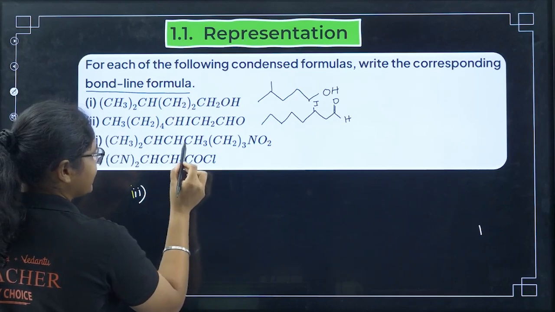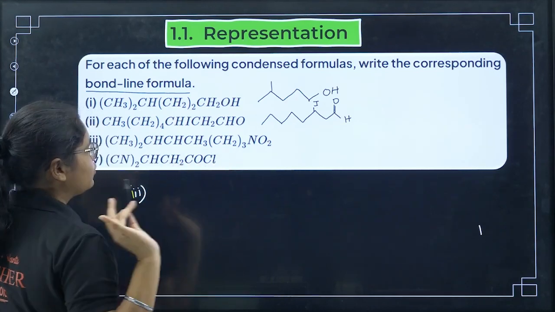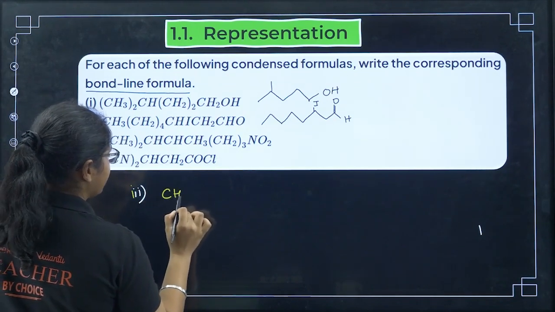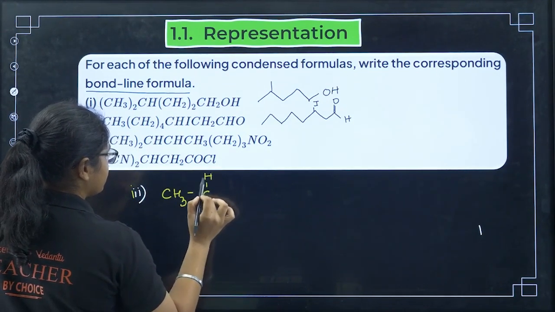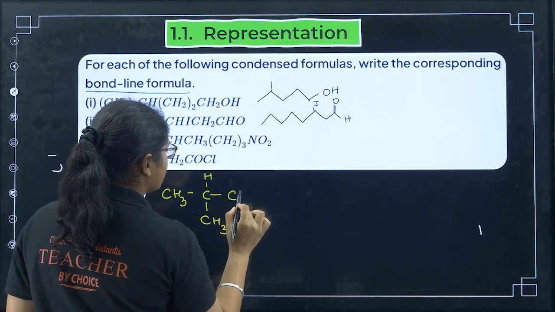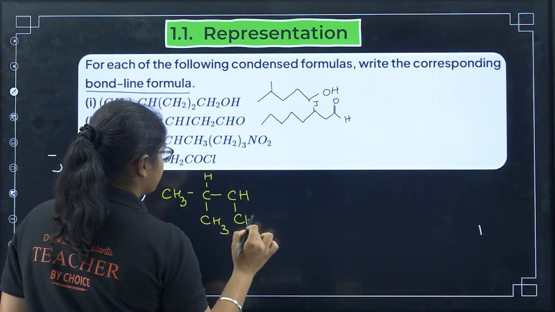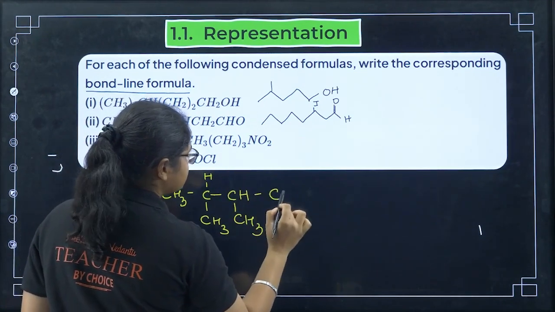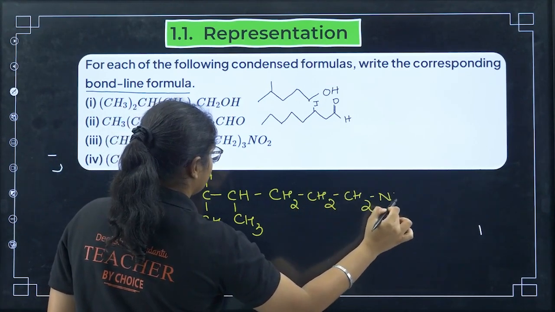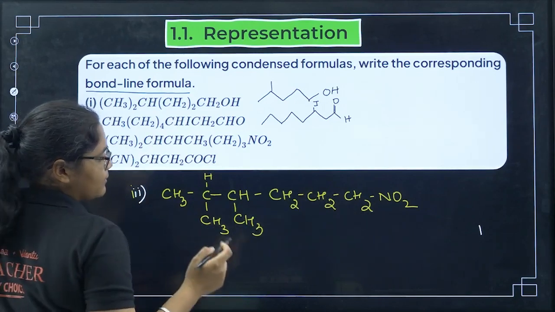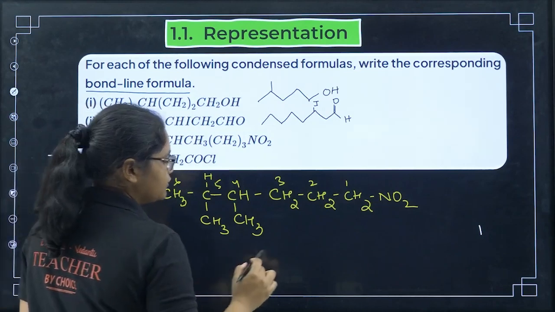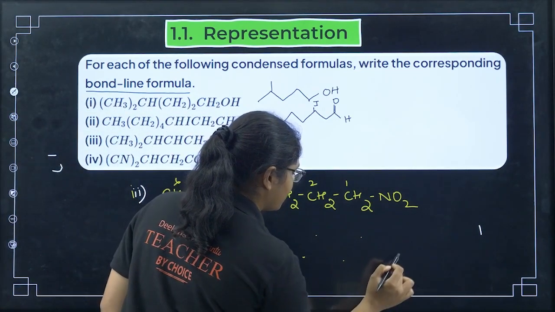Next we'll see the third one: (CH3)2CH CH3 CH2 CH2 CH2 NO2. So first see, the two CH3 are attached, so it is like this: CH3, then this carbon is CH, then we have CH3 here, right? Two CH3 on this one carbon, then you have again CH, and then one CH3, then you have CH2 three times, CH2 CH2 CH2, then you have NO2, right? So in the one chain, how many carbons do we have? 1 2 3 4 5 and 6, right? So I will have 1 2 3 4 5 and 6.